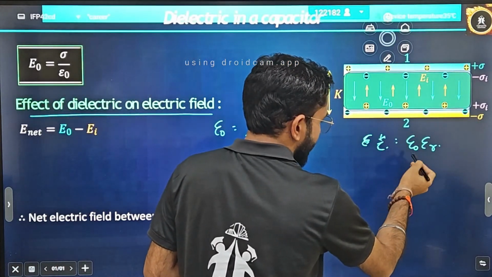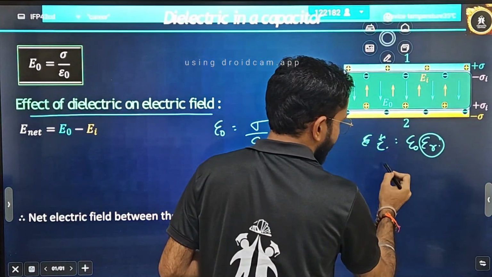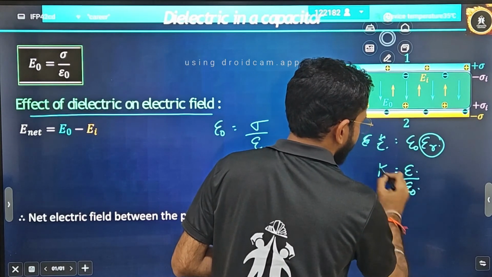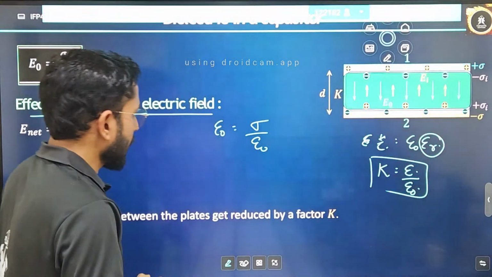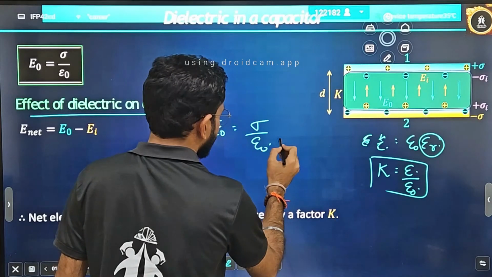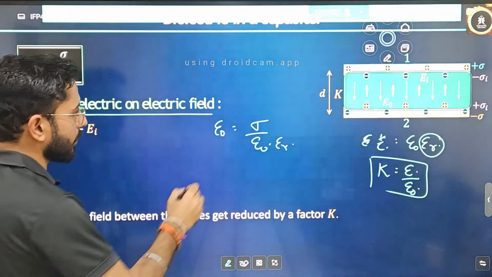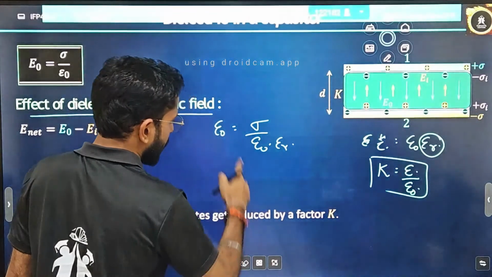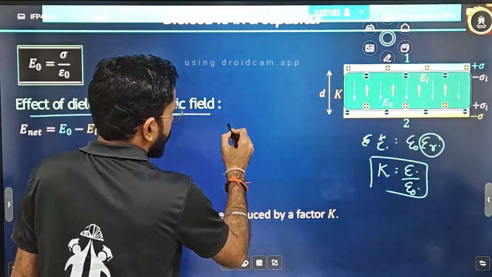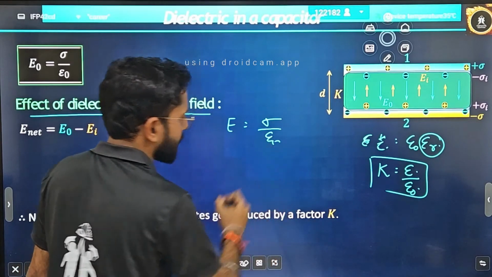So epsilon is defined as epsilon naught into epsilon r. And what is this epsilon r? It is nothing but K. That means K can be written simply as epsilon divided by epsilon naught, correct? So in place of epsilon naught, just multiply epsilon r, and it will give you the electric field. Let's represent it in a different manner so that it will be more clear to you. Electric field is defined as sigma divided by epsilon naught.